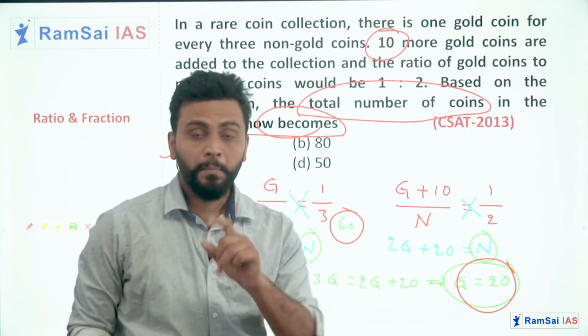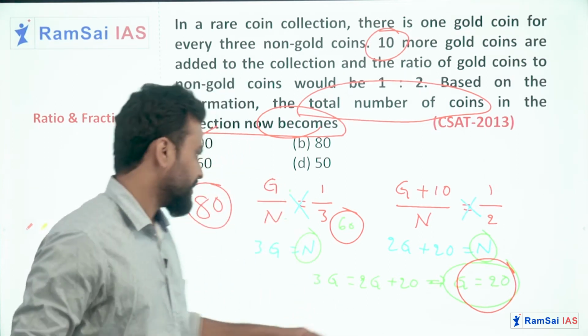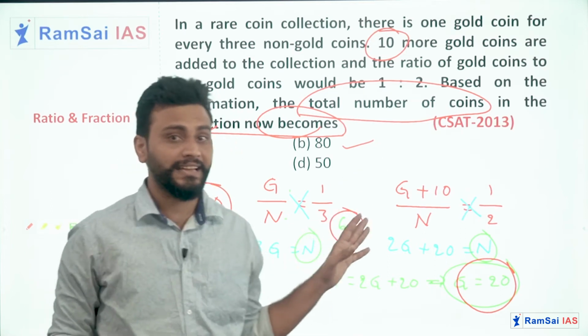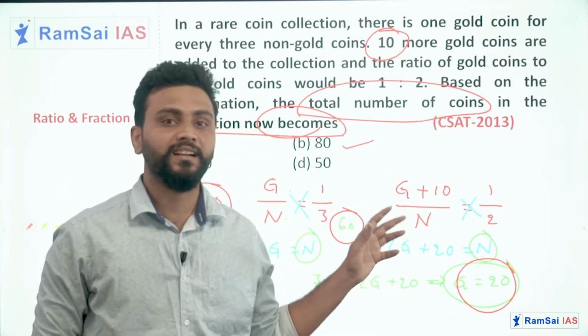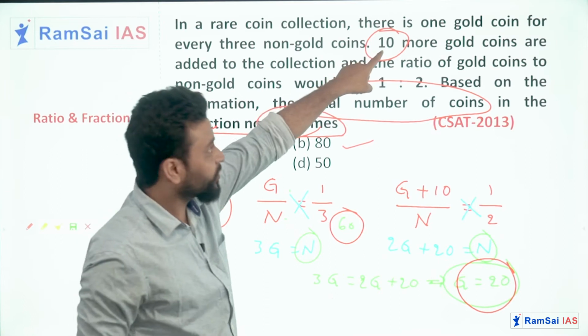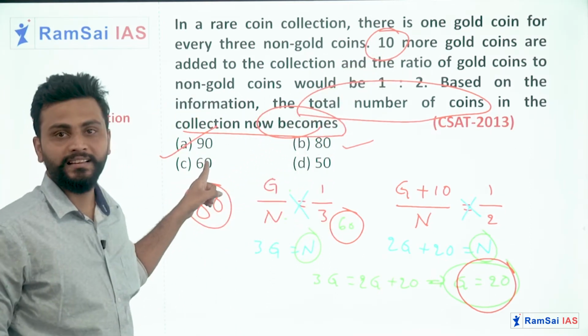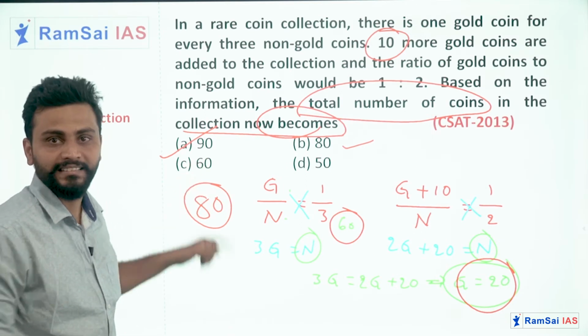Guys, remember, many people make this mistake. They will go with 60 plus 20, 80, option B. See, this is a trap for you. The actual answer is not 80. Here we added 10 more gold coins. So 80 plus 10, it will be 90, which is in option A. Okay? Hope it is clear. The next question.